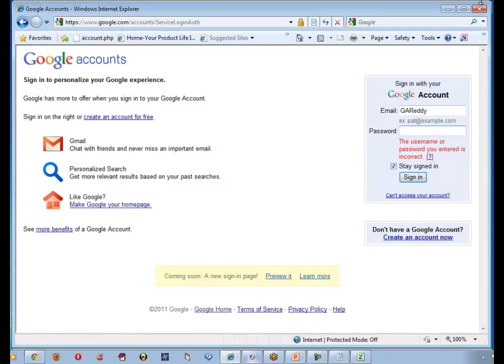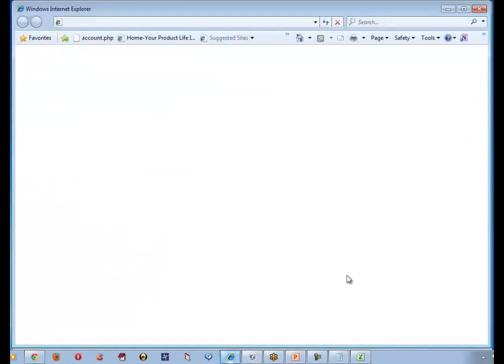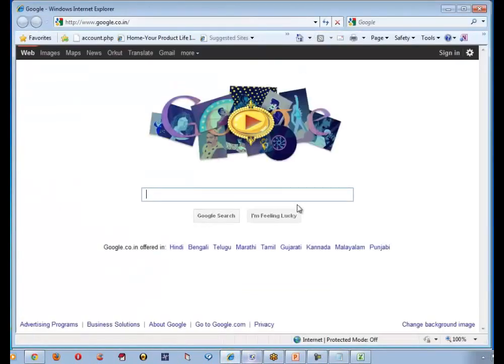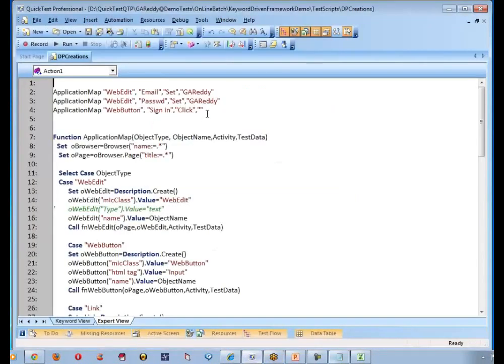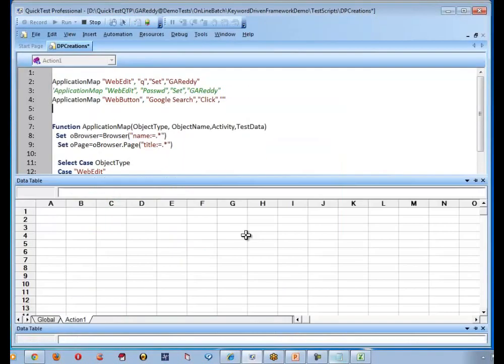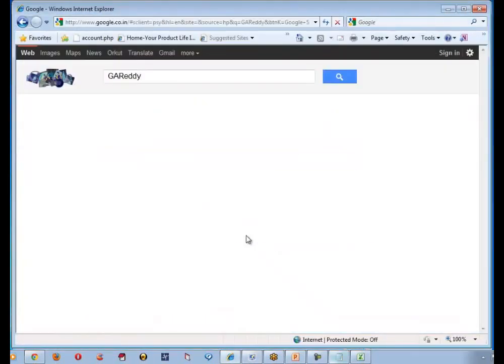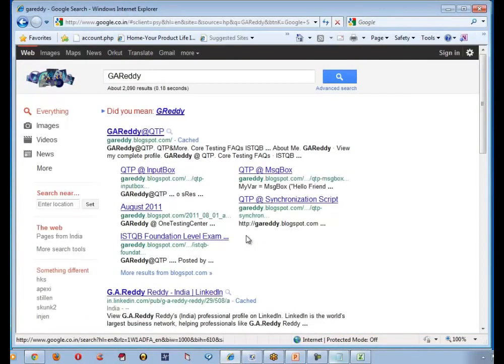So let me also close this browser. Let me open a new browser and navigate. Let me comment the second line. So the first box is called Q. I wanted to enter GRAD. My button name is Google search. Let me click on that. Let us run this script now. So it is doing it. Can you understand? That is the beauty of descriptive programming.